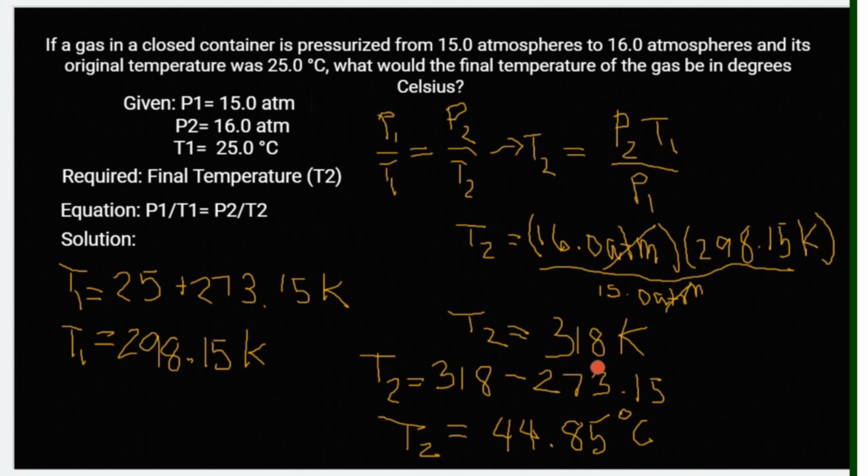So, again, we can always make prediction. Here, for our given, obviously, yung ating pressure ay nag-increase from 15.0 atmosphere to 16.0 atmosphere. So we expect also that our temperature will increase. So here from 25 degrees Celsius now, our final temperature is 44.85 degrees Celsius. Thus, it is true that the relationship between pressure and temperature of gas at constant volume and fixed amount of gas is directly proportional.